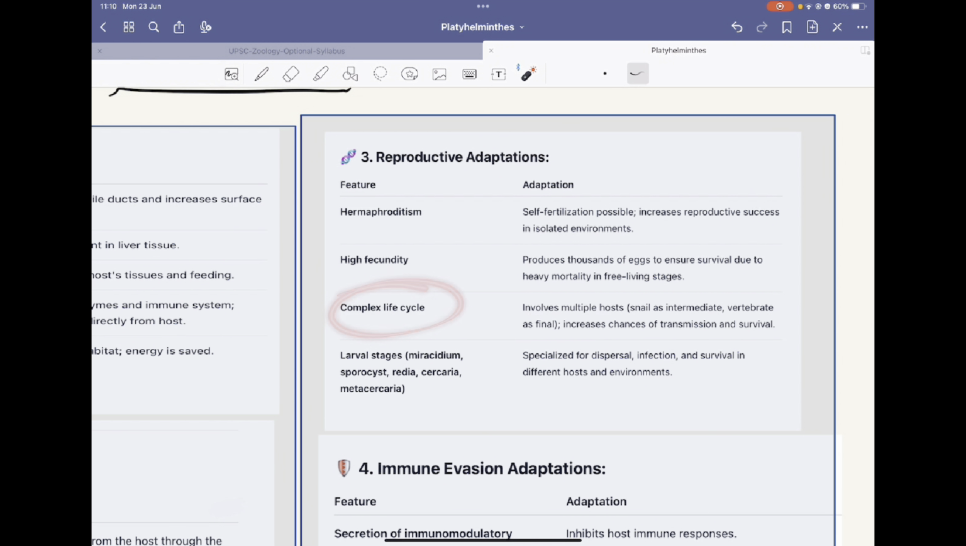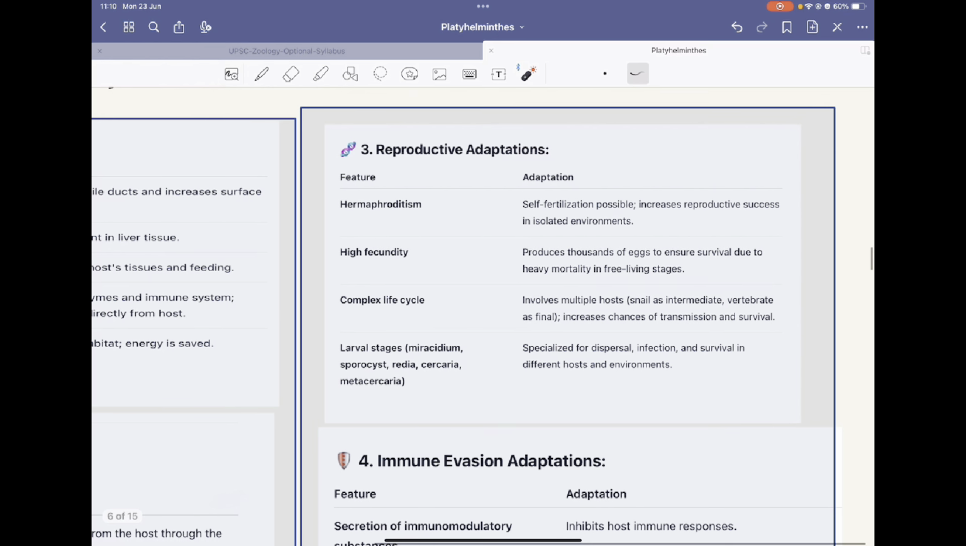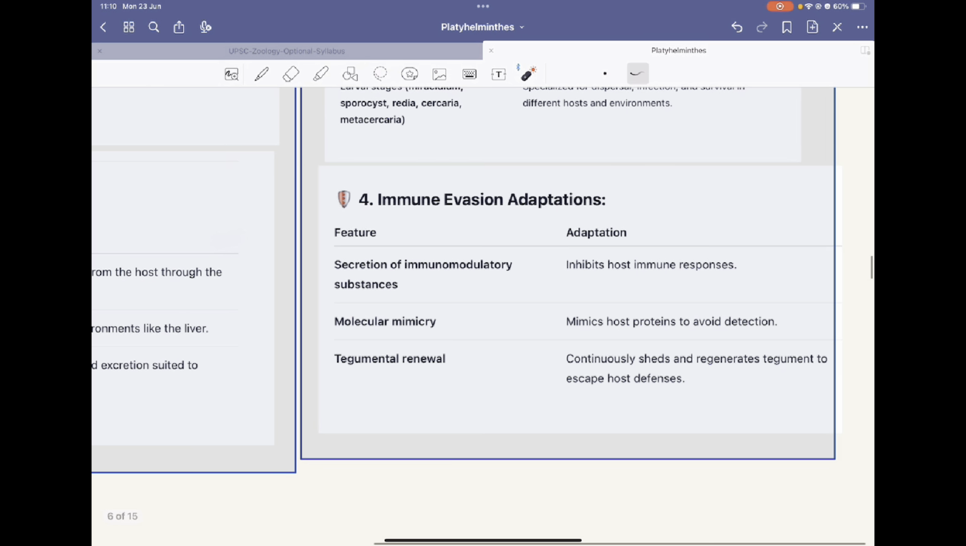Then complex life cycle, the larval stages include Miracidium, Sporocyst, Redia, Cercaria, Metacercaria. They have been designed with a specialized system of dispersal, infection, and survival. That's why there are different types of larva. We will see the structure of the larva too.